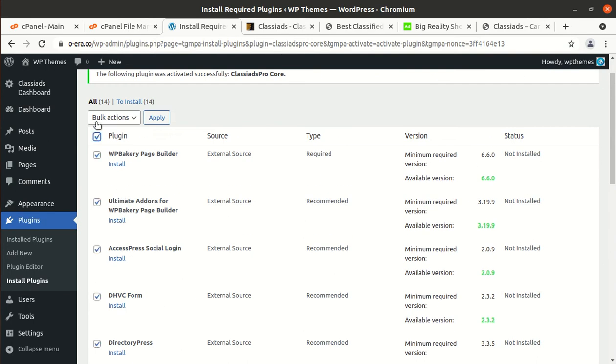Now we are fine to install rest of the plugins, and I am choosing to install all the rest of plugins. This is 14 plugins. I am installing all these 14 plugins in one go, and if you are not confident about your server capacity, just install the plugins one by one to avoid any error during the installation process. And if you are ordering Classy Ads WordPress theme at WP Themes website along with a hosting plan, you shall be getting the same capacity hosting as you are watching on the screen.